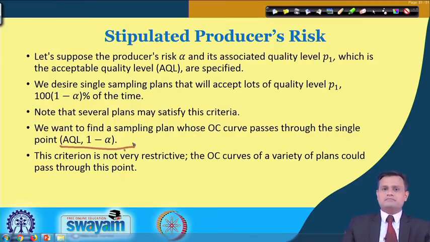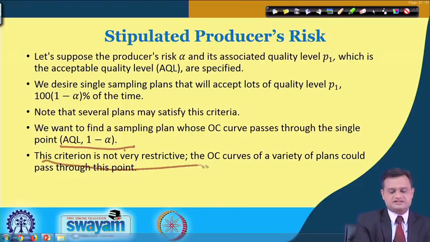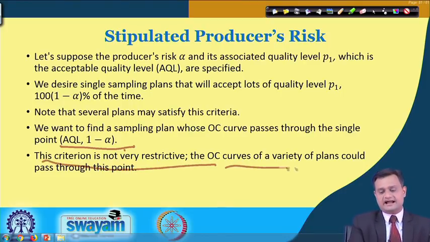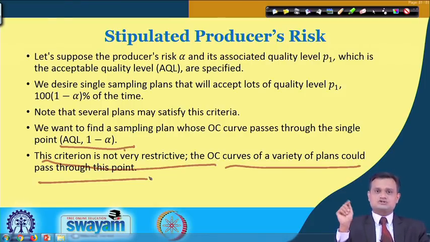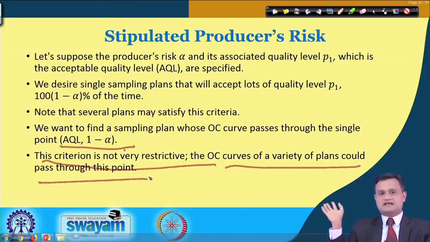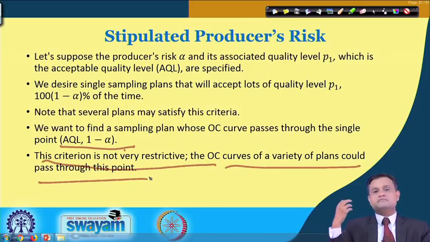Now, remember that this criterion is not very restrictive. The OC curves of a variety of plans could pass through this point. So, you may have different sample size, you may have different acceptance number. You cannot say that there would be only one OC curve that will pass through this particular point AQL, 1 minus alpha, but there could be multiple plans that you can devise. But my point here is to see how best I can address the producer's stipulated risk in designing my single sampling plan.